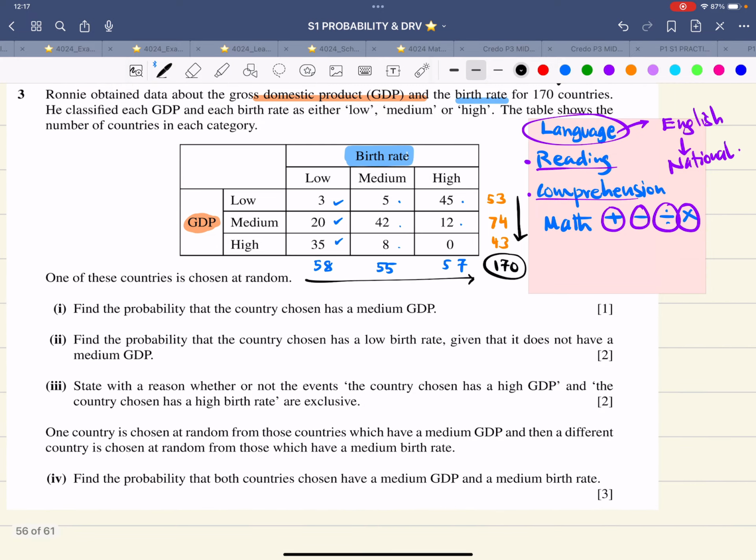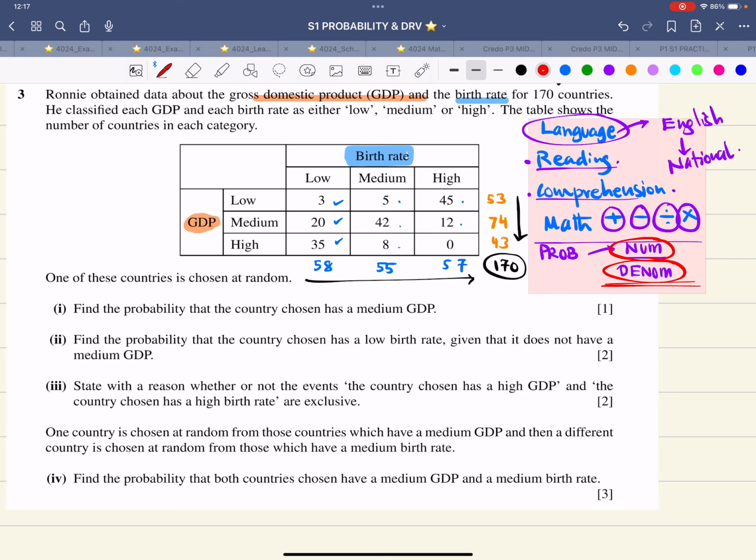Now the next thing about probability is that probability is dealing with a fraction. There is a numerator, there is a denominator. This all reading and comprehension is about getting the numerator and the denominator correctly. And more importantly, the denominator is something that I focus on the most.